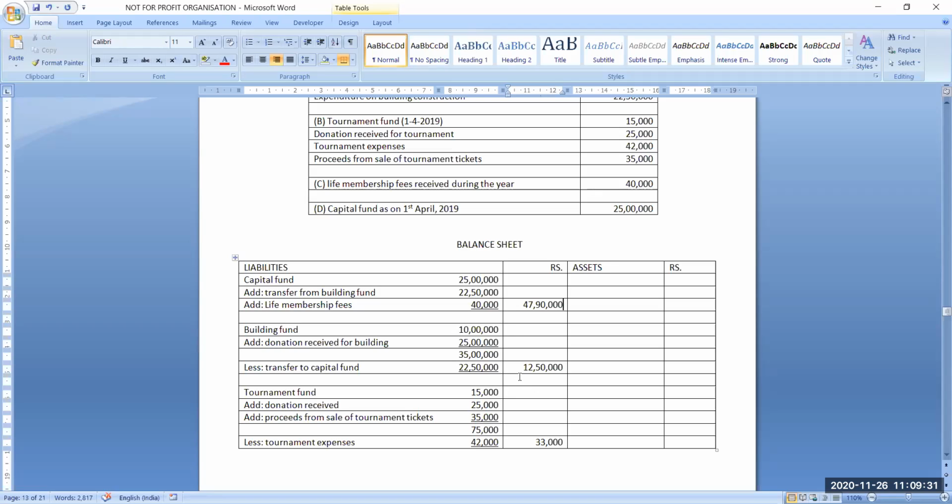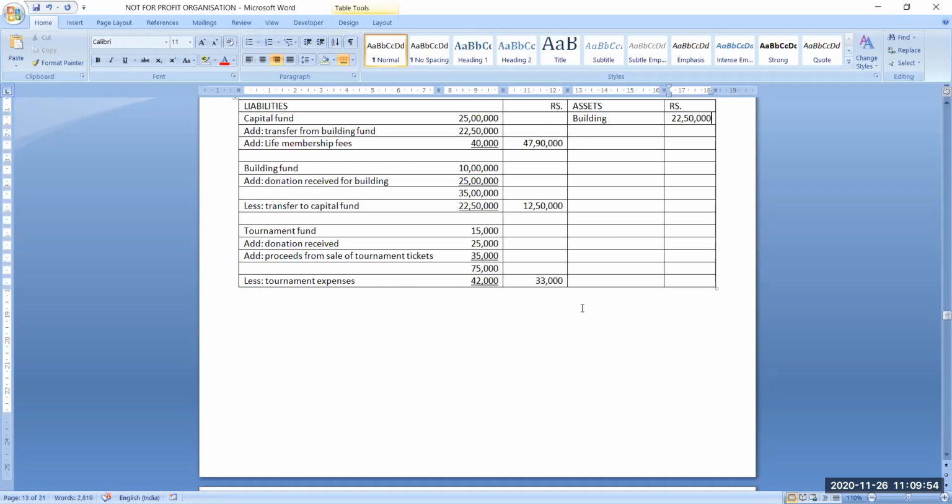Now we have created a building out of that, so that building will also come in assets. Building 22,50,000. Yes, please. Any queries regarding this, or is this clear? Let me know that.